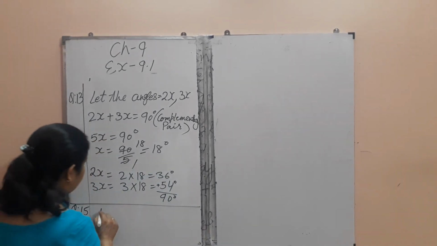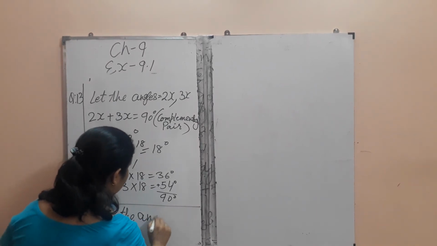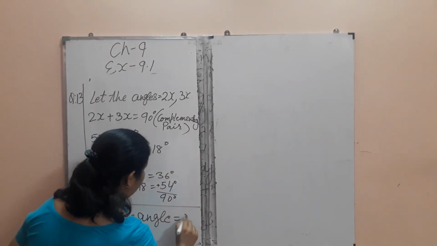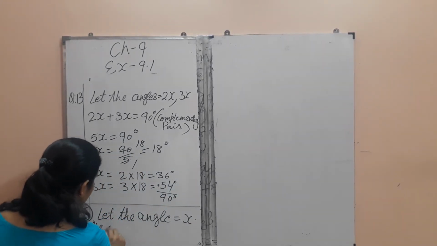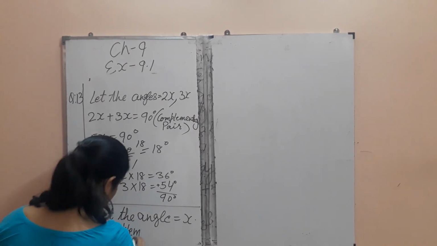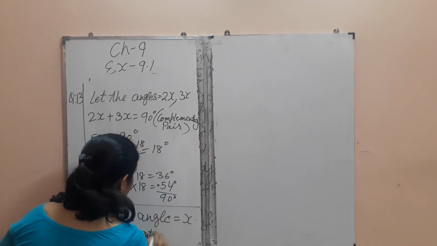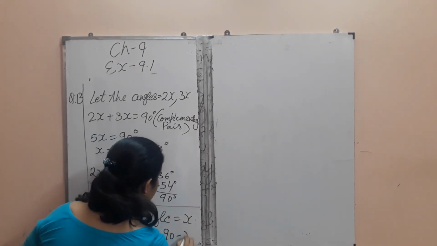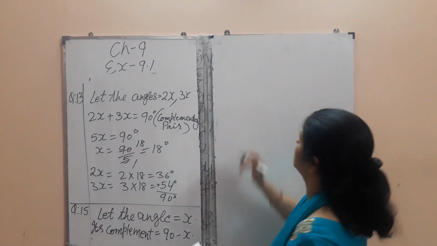So in this, let the angle be x and its complement, the formula for complement I have told you, is 90 minus x.